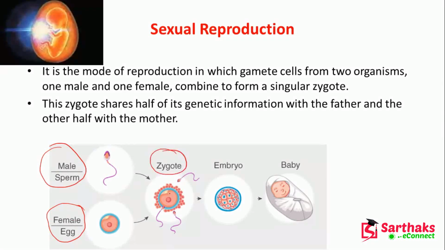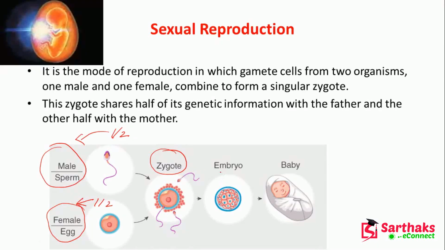The zygote shares half of its genetic information with the father and the other half with the mother. So the zygote carries the genetic information of both the parents.